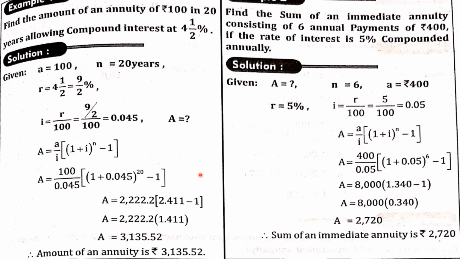In this problem, what they have given is to find the sum of an immediate annuity. That means you have to find the future value of the annuity immediate, so you should go with the same formula.